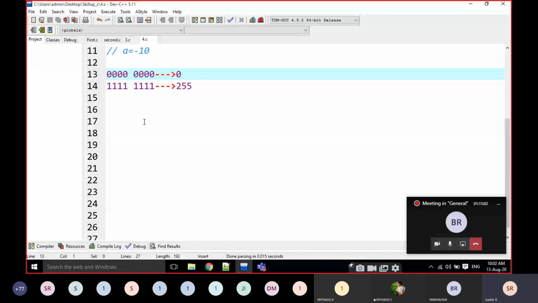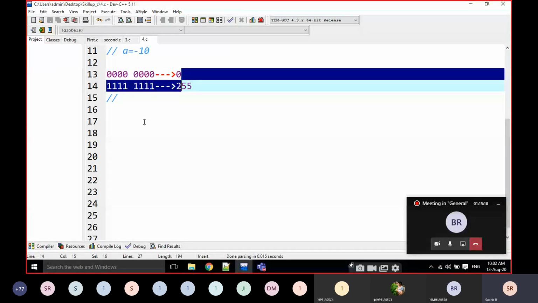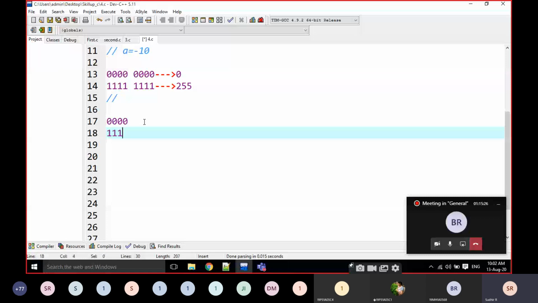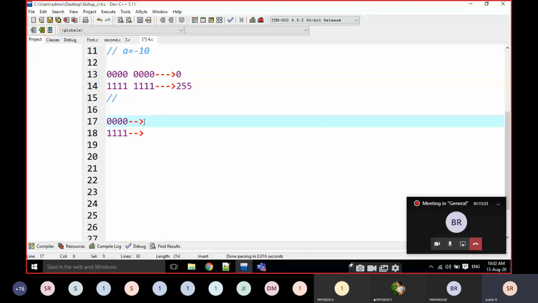0 to 255. If it is an unsigned integer, we can represent 0 to 255 numbers. For example, if it is a 4-bit representation, what is the maximum value and what is the minimum value I can represent if it is an unsigned integer?